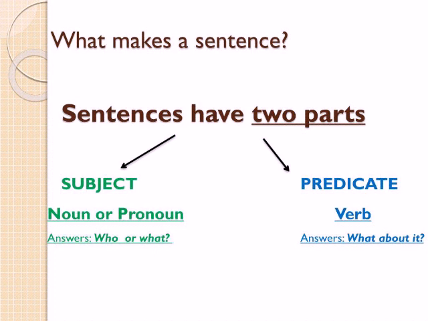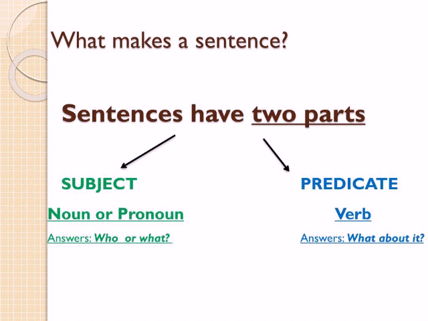So in other words, we must have a subject to talk about, and we must say or predicate something about that subject. Now in your book, on page number 10, some examples are given. You can see in your book, page number 10, the subject and predicate parts are divided.